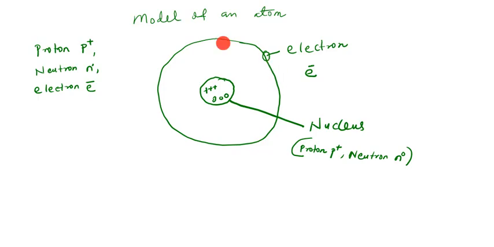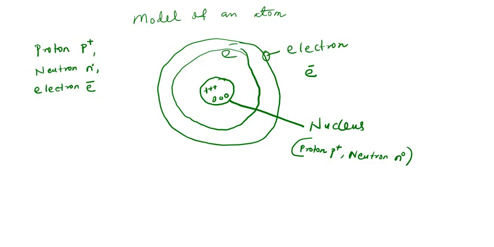That means you can still have another electron this way. So it moves in what? In energy level or shell.